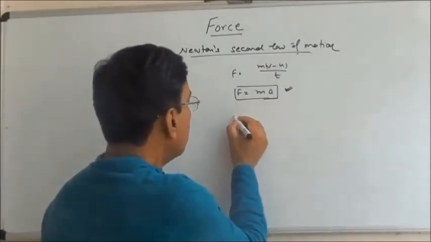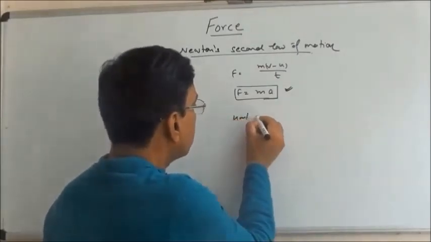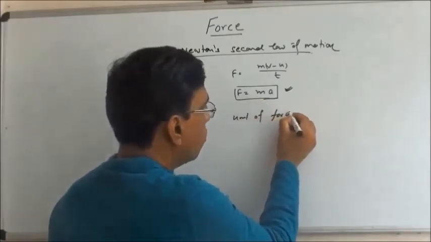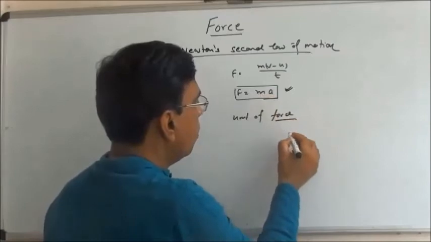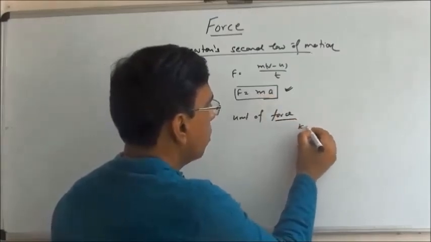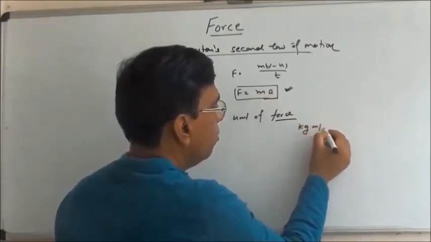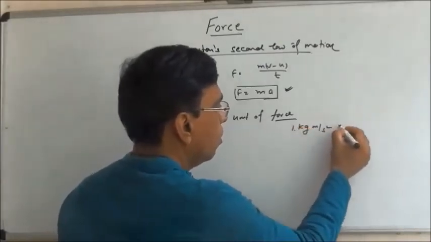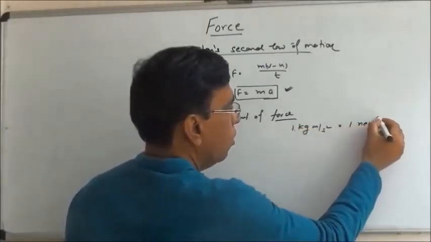Okay, from here, what is the unit of force? The unit of force is kilogram meter per second square, and this is also called Newton.